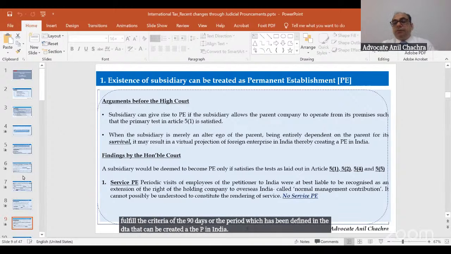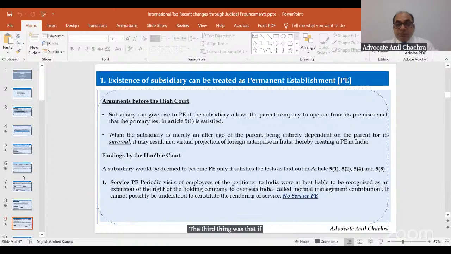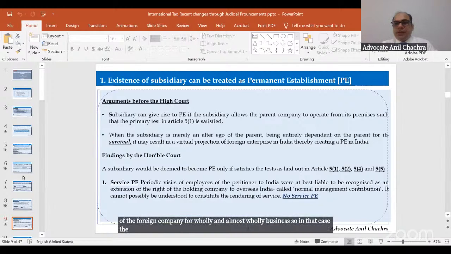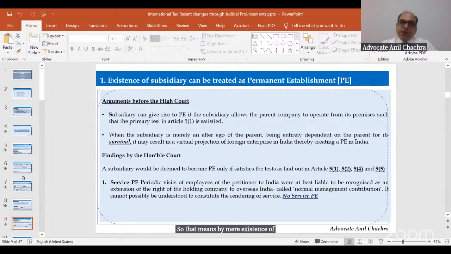The third thing was that if a subsidiary is doing business on behalf of the foreign company for wholly or almost wholly its business, in that case, a dependent agent PE can be created for the Indian subsidiary. So by the mere existence of the subsidiary, we can't say that the PE would get created.